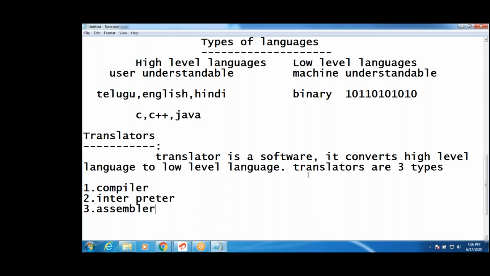Why three? These three have a special purpose. What is a compiler? It converts the entire program at a time. What is an interpreter, guys? It converts line by line.